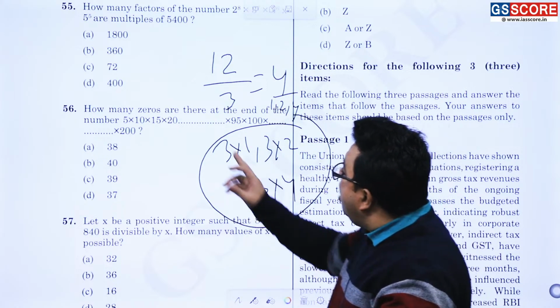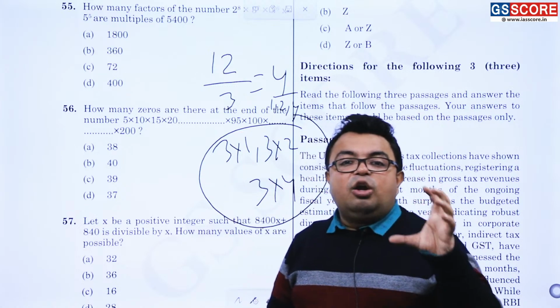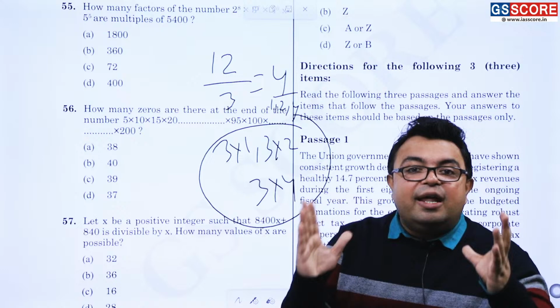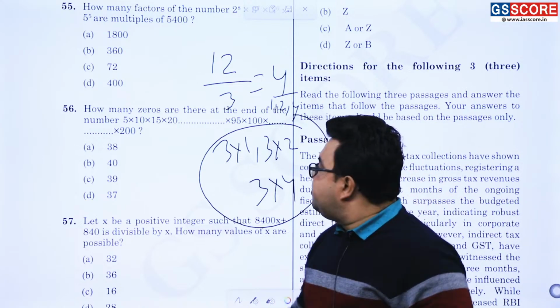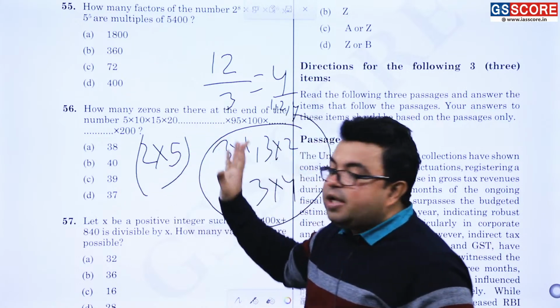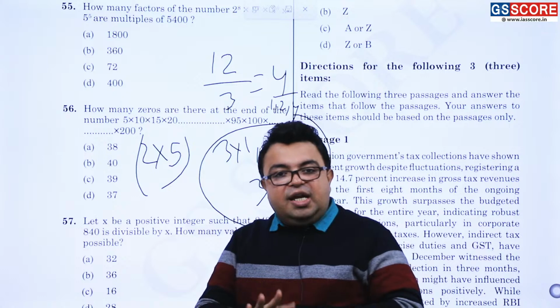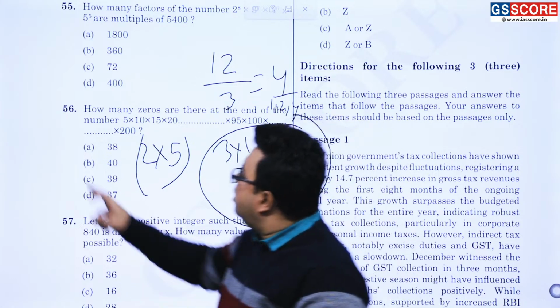In a similar manner you can do the question, and you can see it is already being done. Now how many zeros are there at the end of this very number? To get the 0 at the end of any number you have to see 10 से कितना टाइम मल्टीपल है. Am I correct? And 10 is equal to what? 2 into 5. So 2 into 5 का पेयर लेते जाना है. Am I correct or not? And this is a surprising question. Why? Because 5 कितने सारे हैं? 5 का maximum power क्या है? This can easily be done by what?